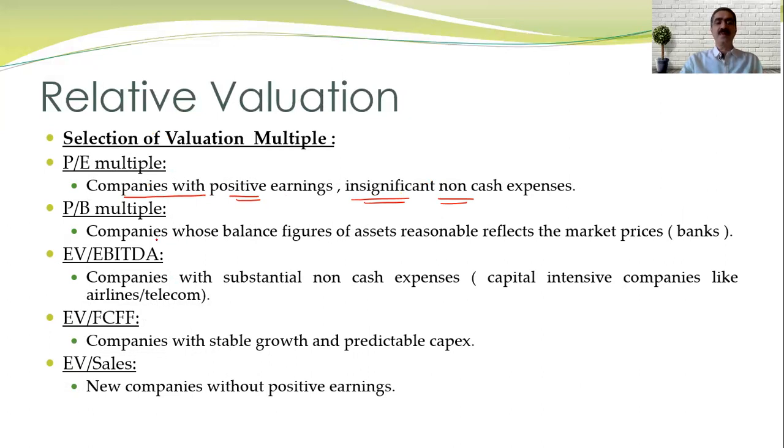PB multiple, companies whose balance figures of assets reasonably reflect in the market price. So the major assets should reflect in the market price generation. So you can find out this for what? Capital company, where you have the capital intensive industry.